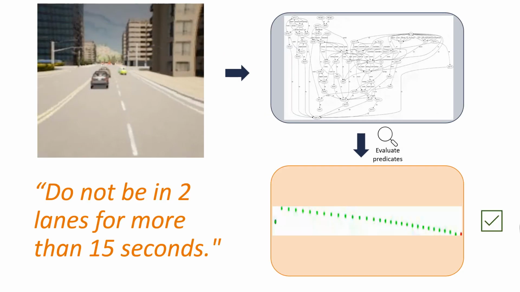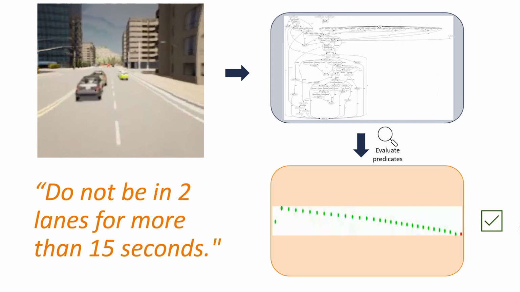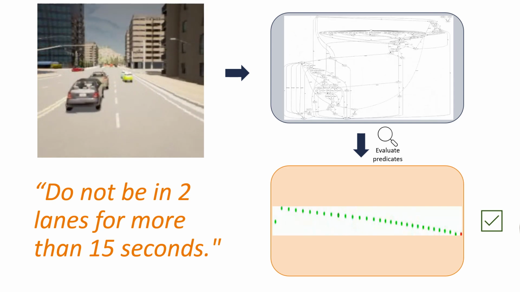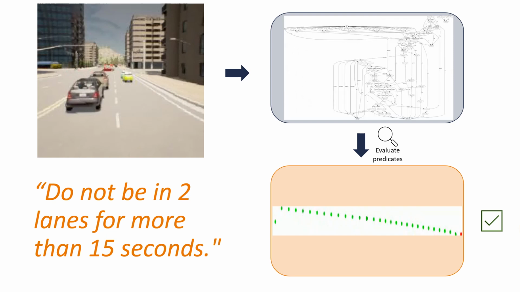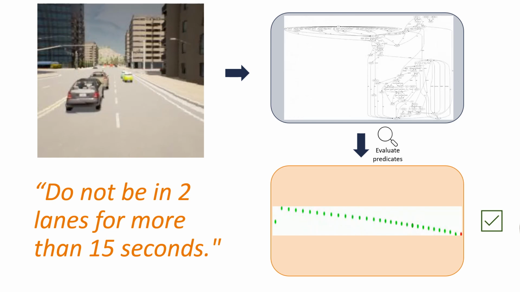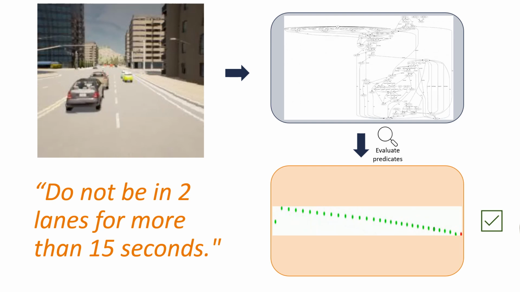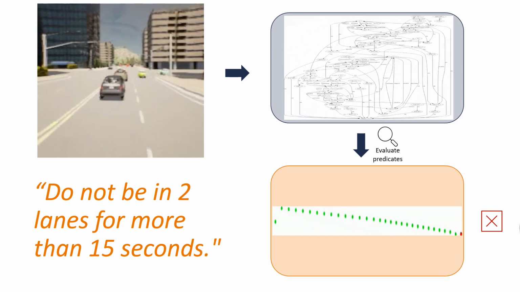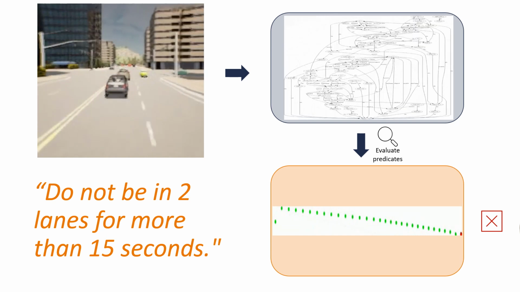In the upper left, we see the camera image from lab's sensor. Upper right shows the scene graph used to evaluate the propositions to run the DFA in the lower right. The DFA started in state 1 as the ego vehicle was only in one lane. Once the ego vehicle was in 2 lanes, it moved to state 2 and kept moving throughout the states, which counts the duration of being in 2 lanes until it reaches the violation state after being in 2 lanes for more than 15 seconds.